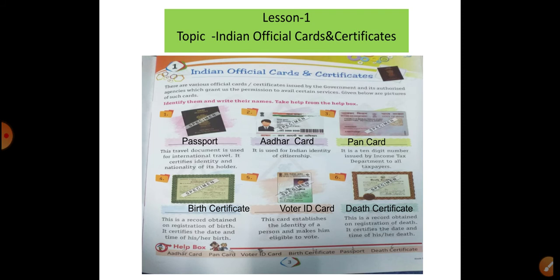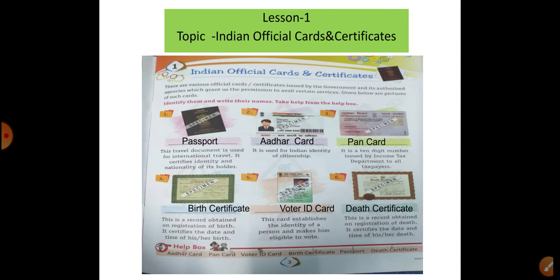Next, you will see the third picture. It is a 10-digit number issued by the income tax department, the PAN card. Okay. Next, you will see here. I will revise again. First picture, passport. Second is Aadhaar card. Third is PAN card. Next, you will see here.